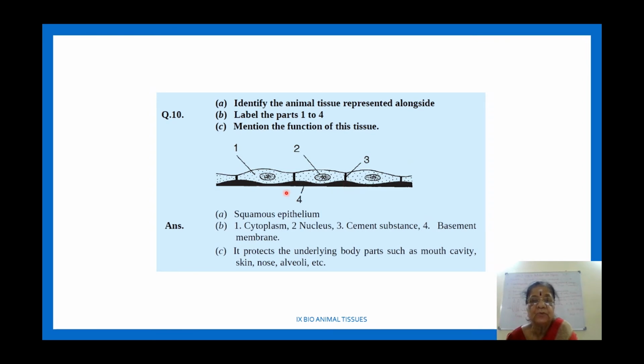And then 4 is basement membrane, the black one is basement membrane. Then mention the function. It is a squamous epithelium. Labeling is done. It protects the underlying body parts such as mouth cavity, skin, nose, alveoli. I hope you follow this. So this kind of diagram based question will come. Okay? The next one,